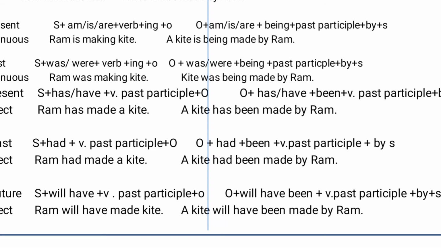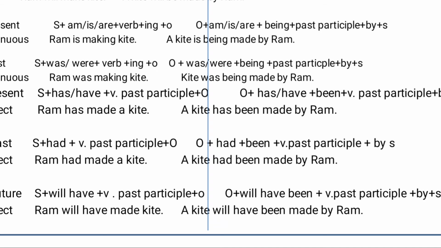Now next is past perfect tense. What is the formula of the past perfect tense? Subject plus had plus verb past participle plus object. Ram had made a kite. What will be the formula for this? Object plus had plus been plus verb past participle plus by subject. So: a kite had been made by Ram. We only have to add been, and made is already there.